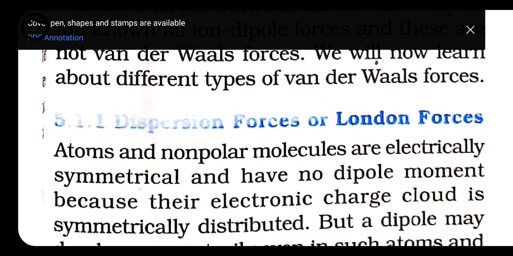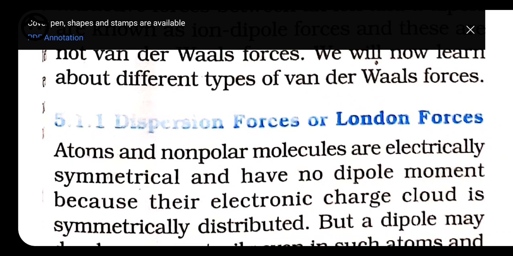How does this H2 exist though it does not have any interaction? Because they are both non-polar, they do not have any charges. So how do they hold one another and exist as a molecule?